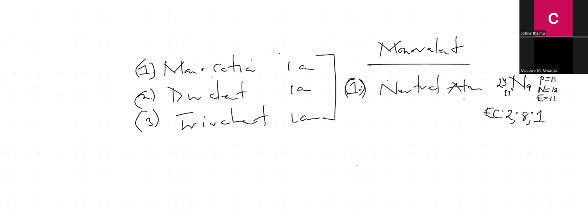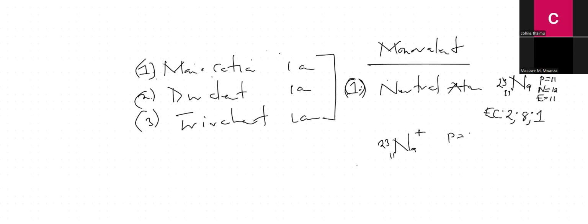Very nice. And we said that in a neutral atom, the proton number is equivalent to the electron number. But in order for this sodium to form an ion, it loses how many electrons? It loses 1 electron. So if it loses 1 electron, what charge is it going to attract? Positive or negative? A positive charge. Then the proton number remains unchanged.